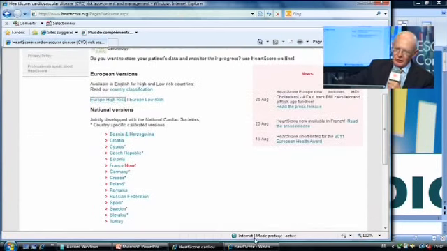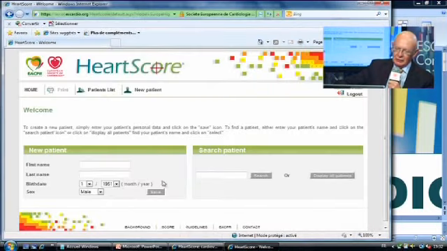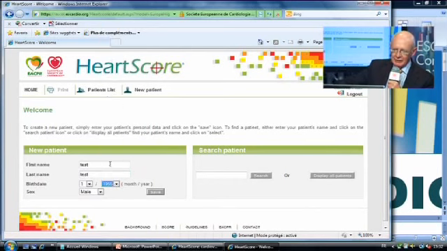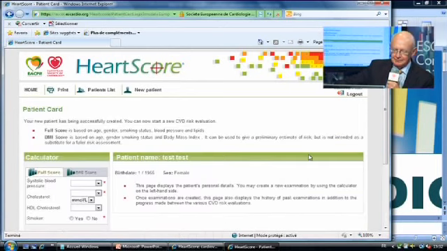So for today's demonstration, then, we will use the generic high-risk chart, and all one has to do is enter a patient's name, which we'll do at the moment, and then their date of birth, which we'll put in as January 1955, and their gender, and then save it, and then we can go straight on and estimate their risk in an interactive manner.